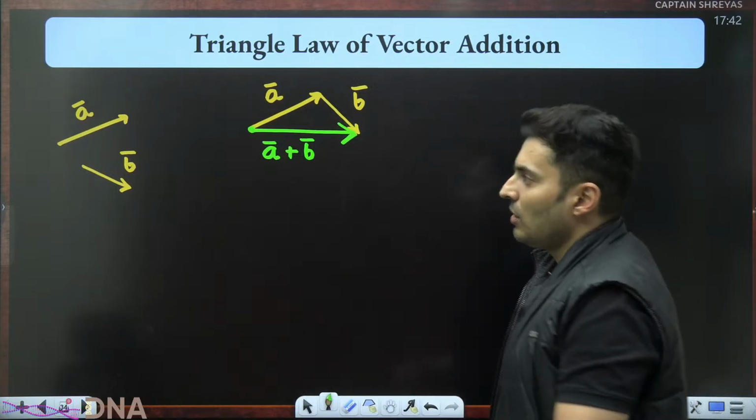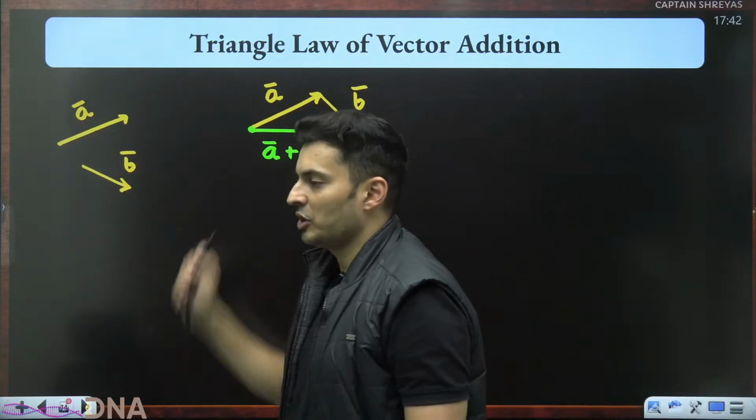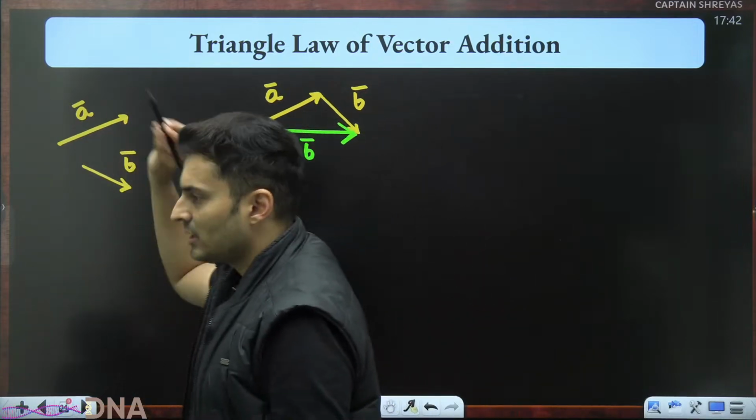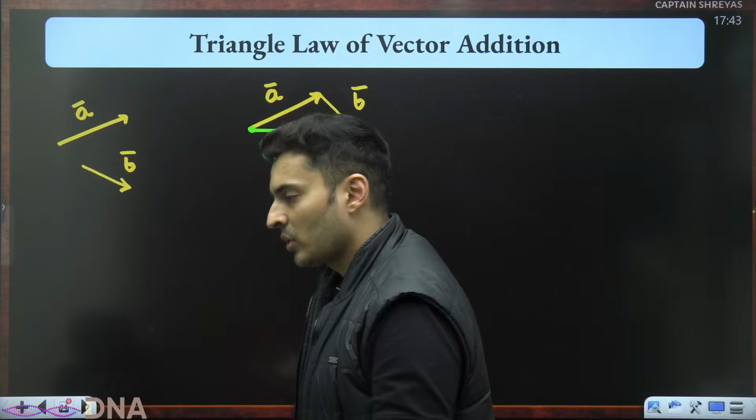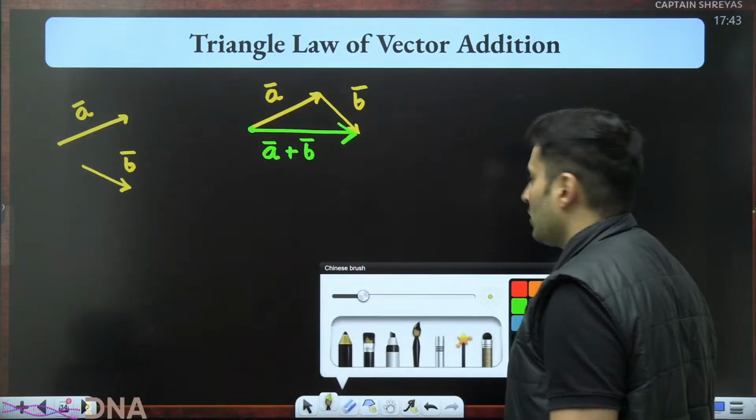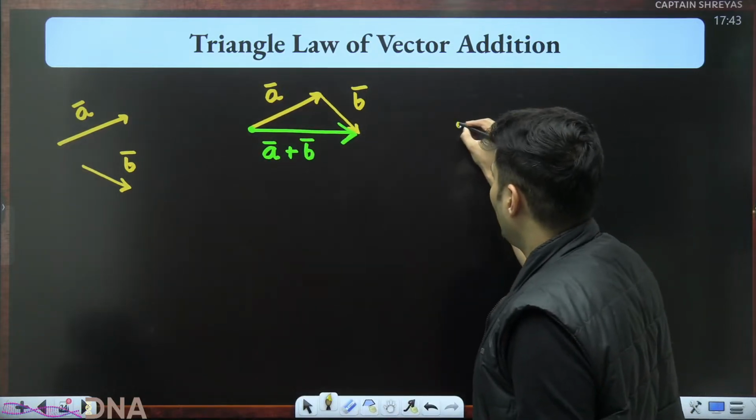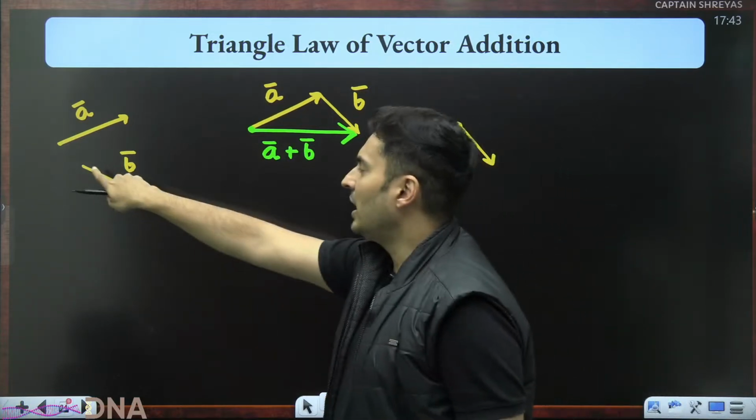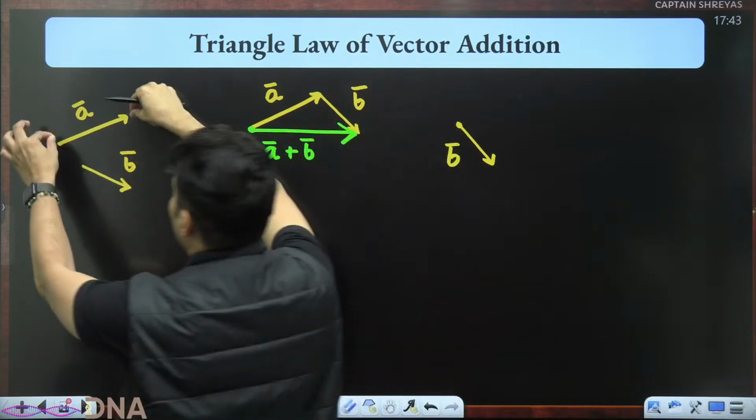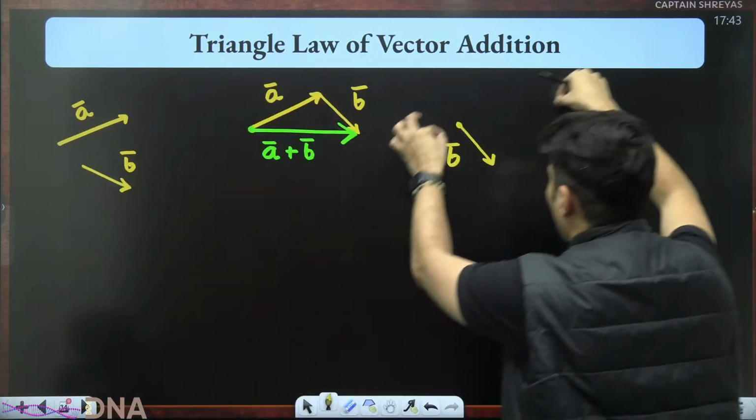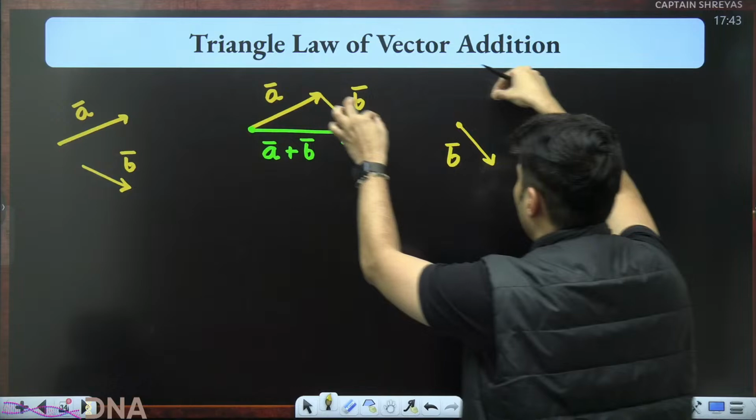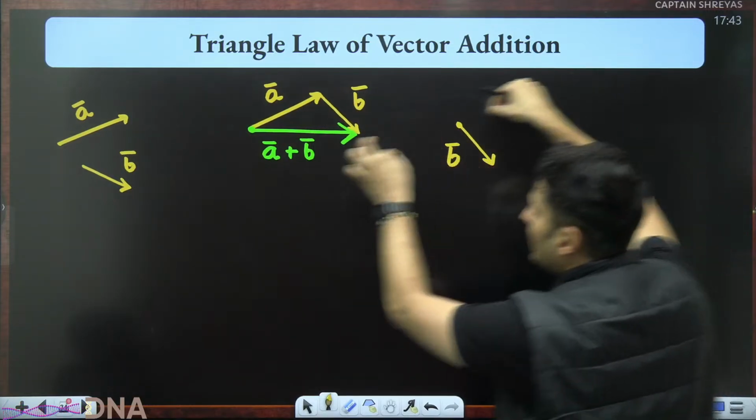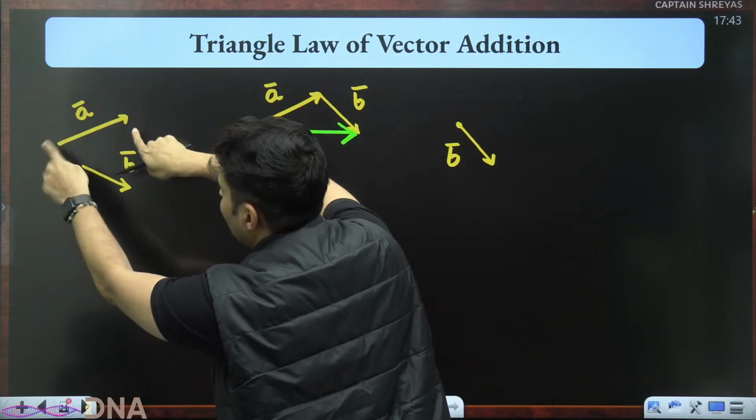Some of you will be like, sir, you cheated. You took A first because alphabetically A, B, C, D, E, F, G. No, I can take B first. Let's take B first and see what happens. This is B. I took B. Now I will take A. Where do I put that A? Such that B's head is A's tail.